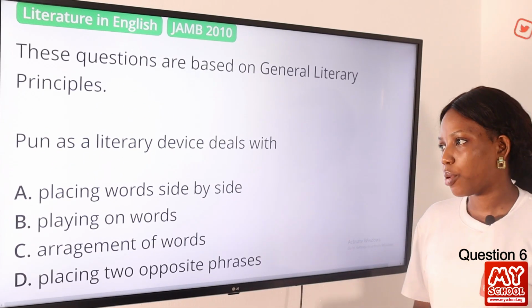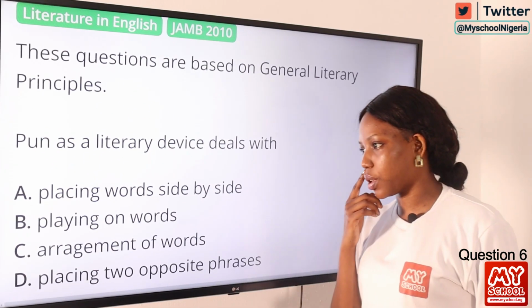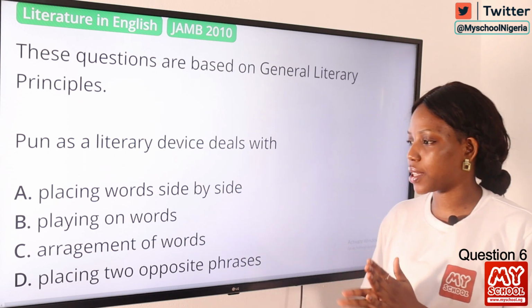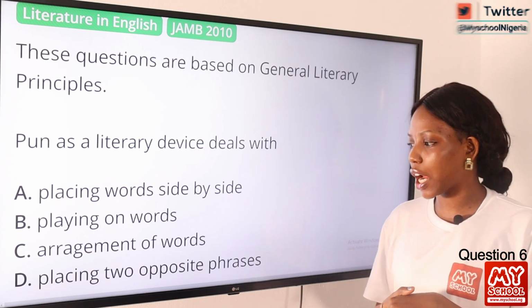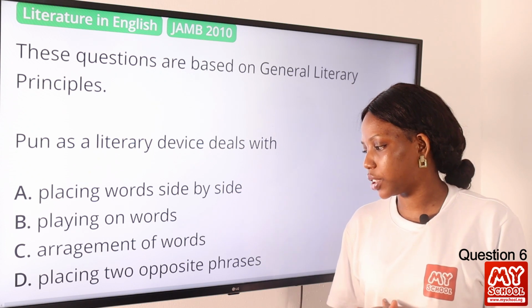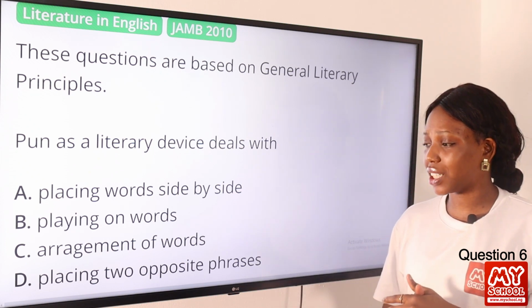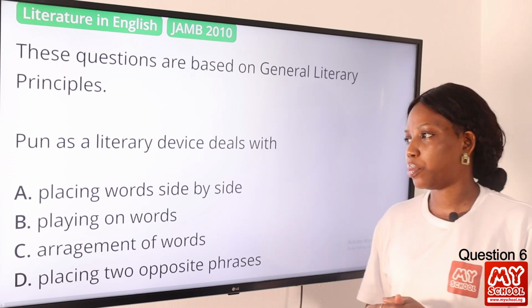Question 6. Pun as a literary device deals with A, placing words side by side. B, playing on words. C, arrangement of words. Option D, placing two opposite phrases. The answer to this question is option B, playing on words.